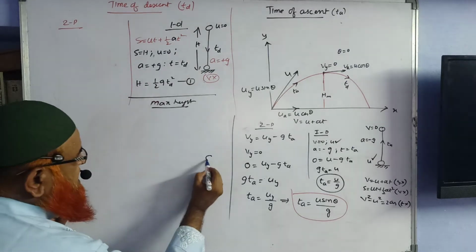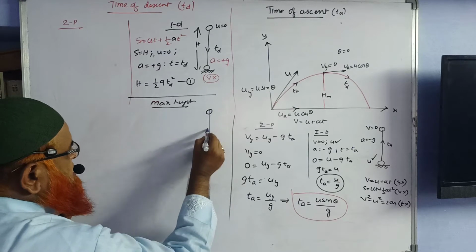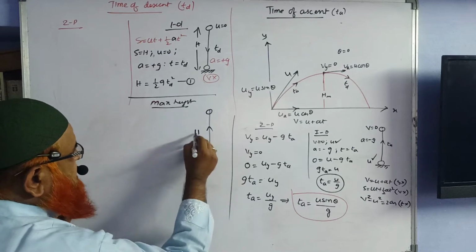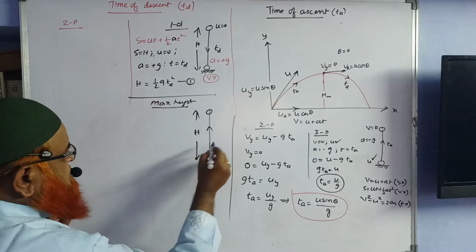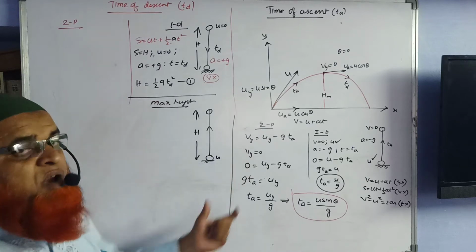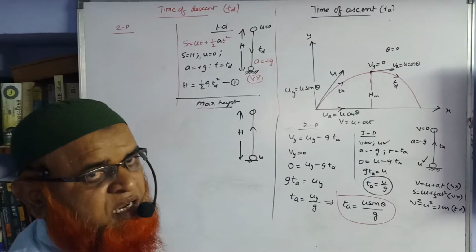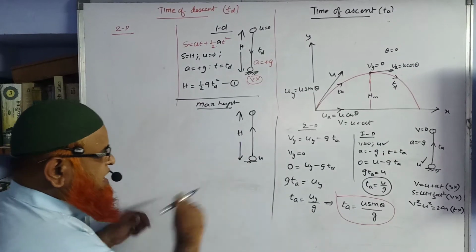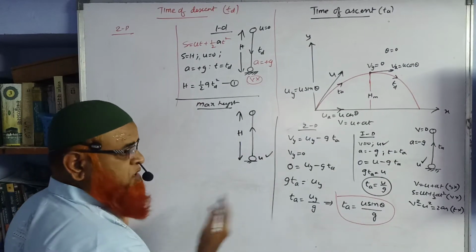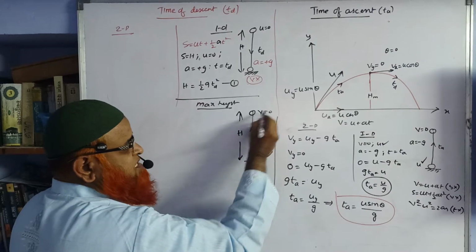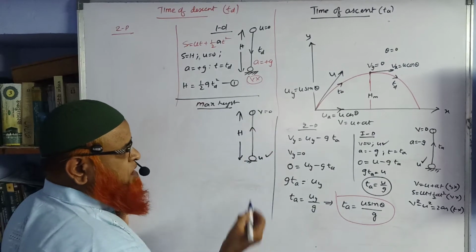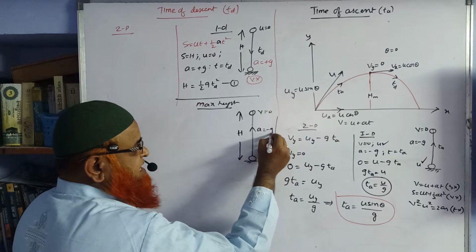When a body is thrown upwards, how much maximum height is the body going to reach? As you are throwing a body upwards from your hands, it goes up and stops at the topmost point, so v is going to be 0 and a is going to be minus g.